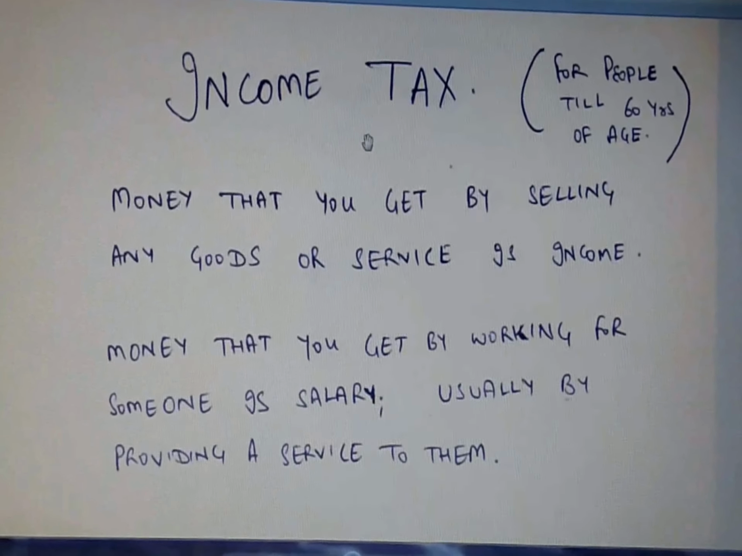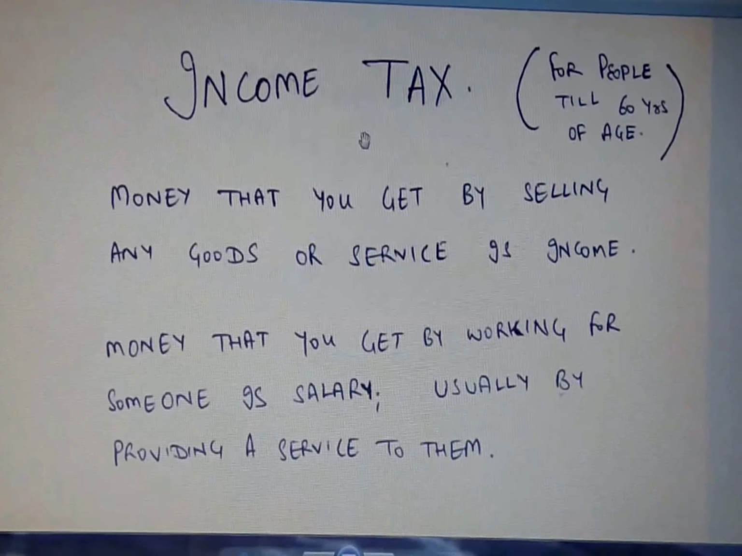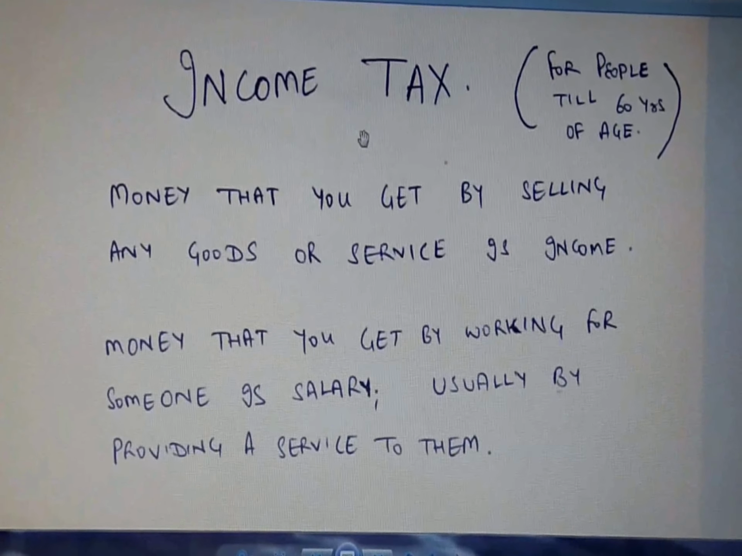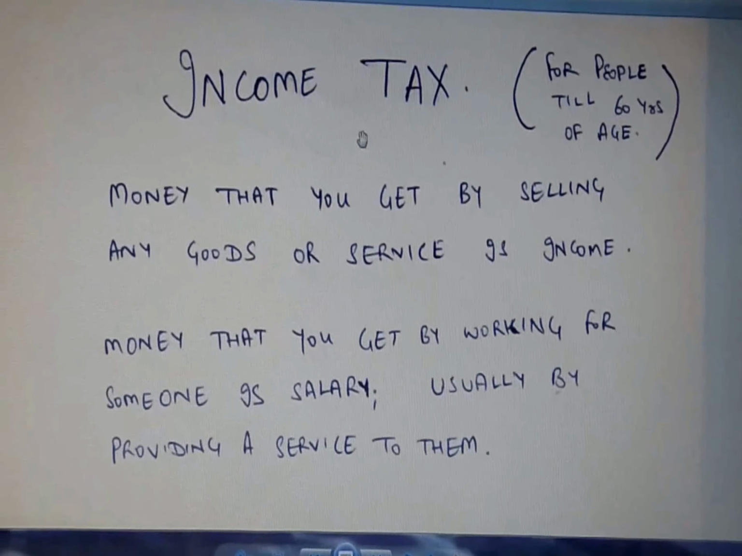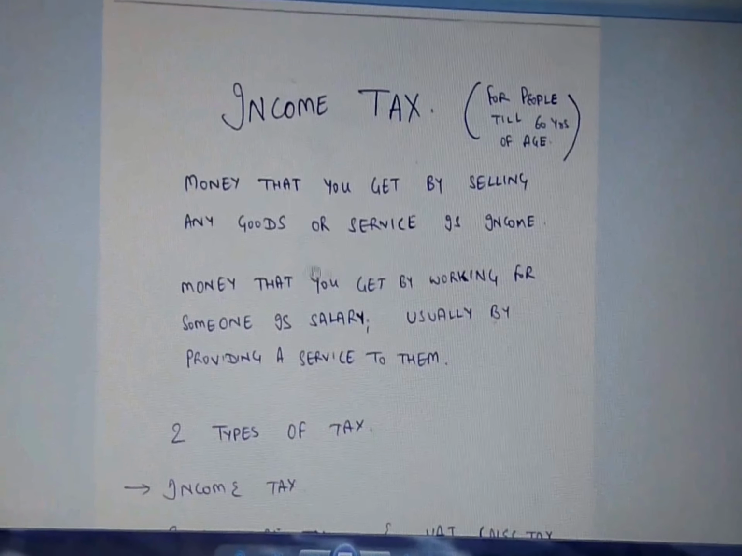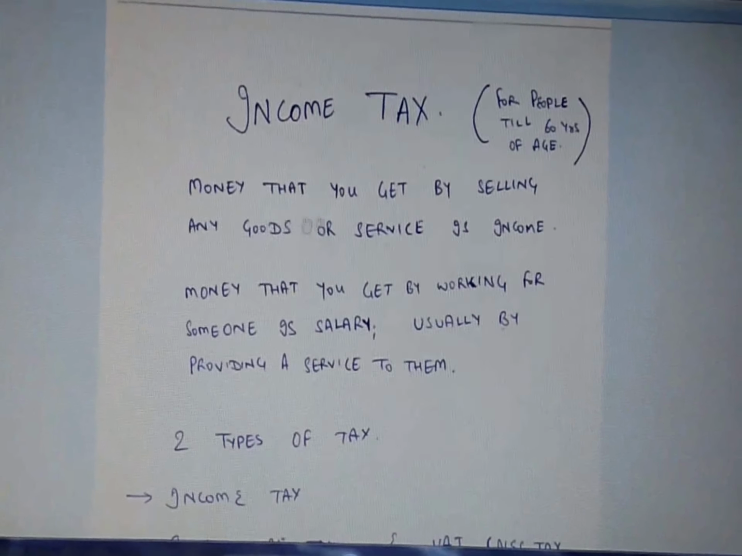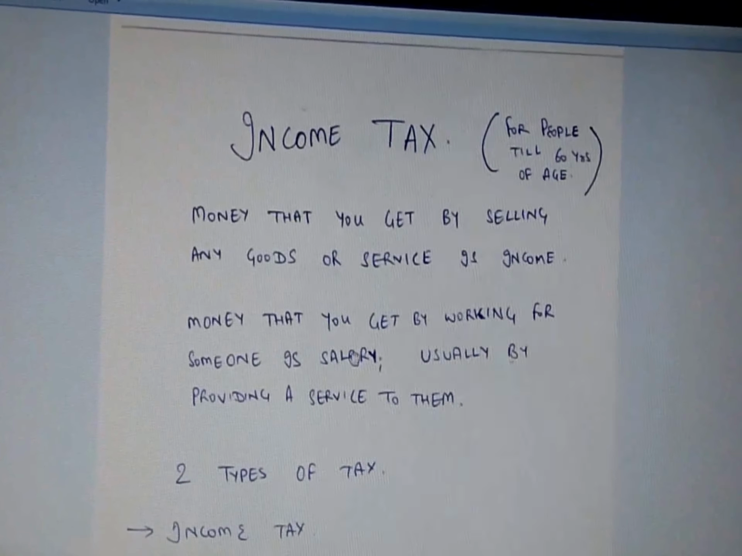So let us first understand what is income. Income is any money that you get by working for somebody, or by direct or indirect sale of goods or services. Money that you get by working for somebody is called salary, and money that you directly get by selling something is called income.